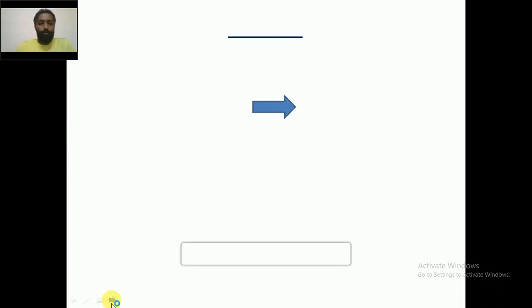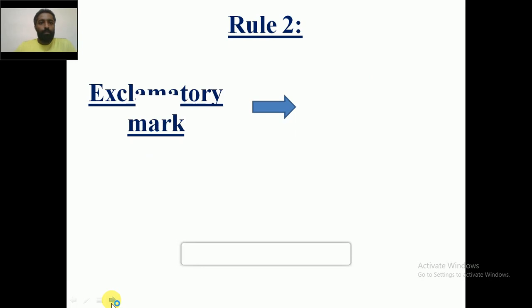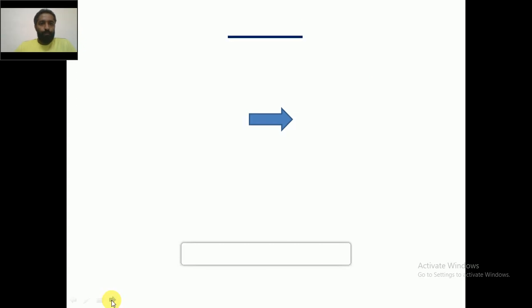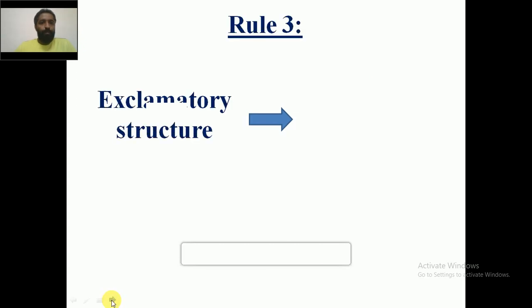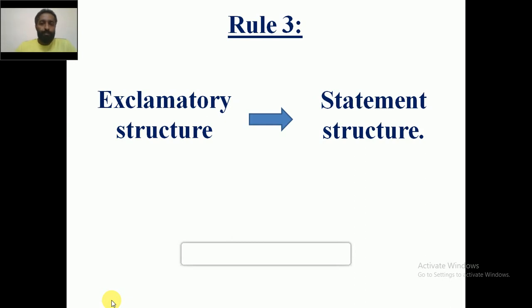Now moving on to rule number 2, the exclamatory mark will be changed into full stop. Rule number 3, the exclamatory structure will be converted to statement structure. The structure of the exclamatory sentence will be changed into statement structure.